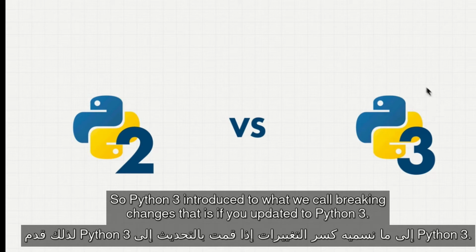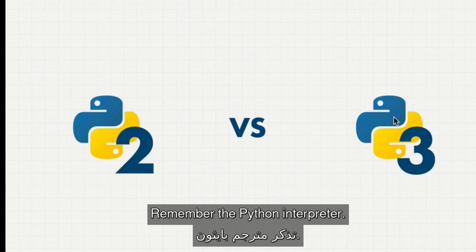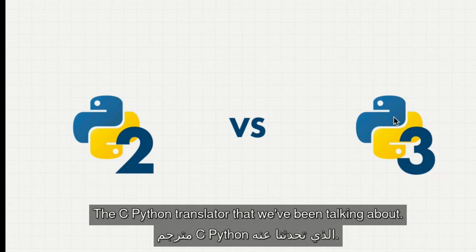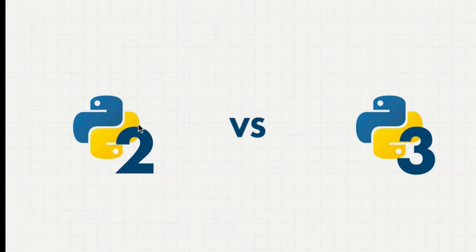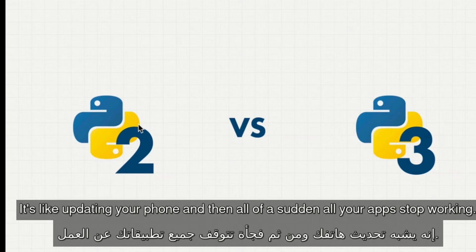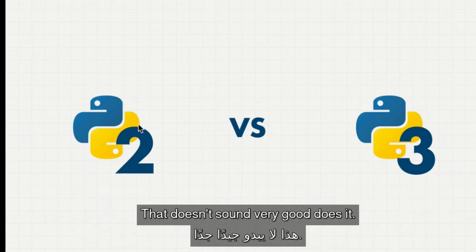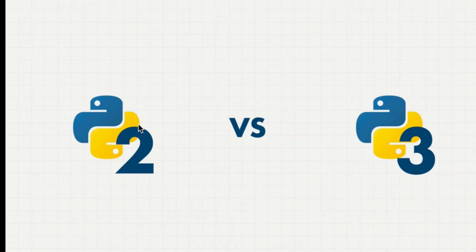That is, if you updated to Python 3, remember the Python interpreter, the CPython translator that we've been talking about? Well, as soon as you updated that, your Python 2 code wasn't really going to work. It's like updating your phone and then all of a sudden all your apps stop working. That doesn't sound very good, does it?